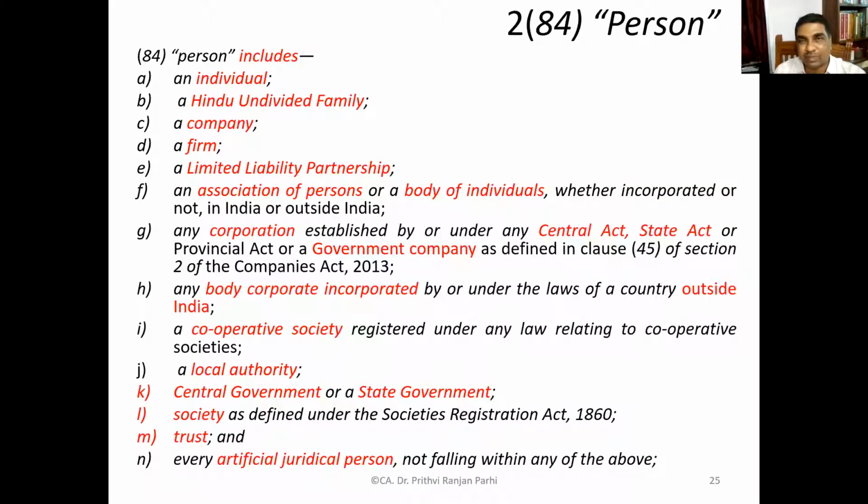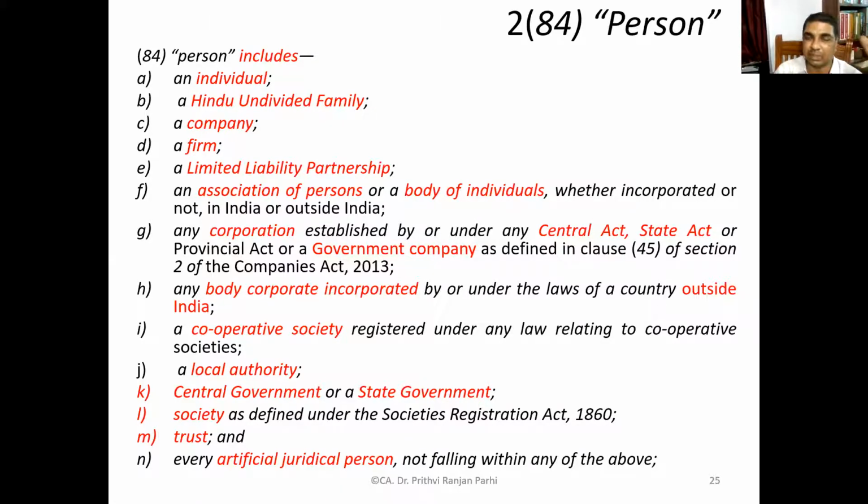Now this definition which you have seen today is the definition of person, which is provided in section 2, clause 84. You can once again go through the list of 14 items which you have already studied, like individual, HUF, company, firm, LLP, AOP, BOI, corporations of central government, state government, body corporate incorporated under any law outside India, cooperative society, local authority, central government, state government, society, trust, and AJP.